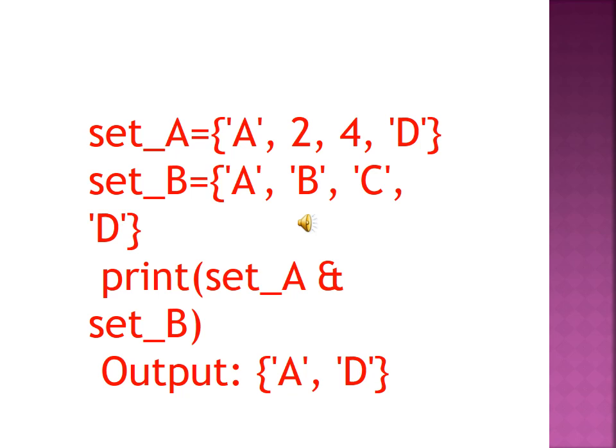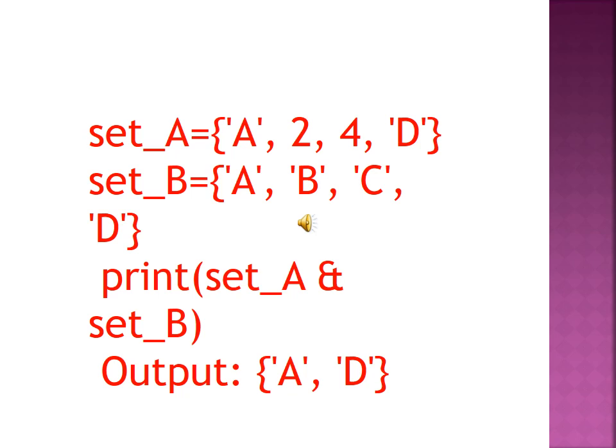Here, look at this example. Set A has some values. What are the values? Set A: 2, 4, D. This is the value of set A. Next is set B. What are the set B values? A, B, C, D. This is the value of set B. Next we have to print. Intersect means common value. Next you should print set A and set B.